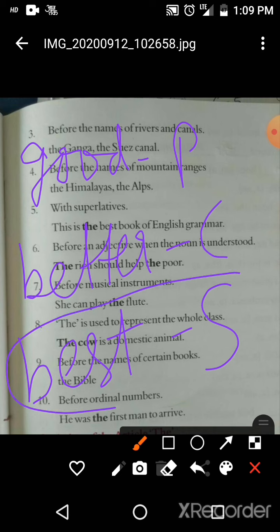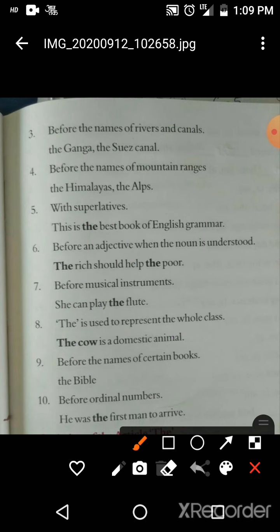We use the superlative degree to compare one with others. So we use the before the superlative degree. As you can see in the example, this is the best book of English grammar. So best is a superlative degree and we use the before it.